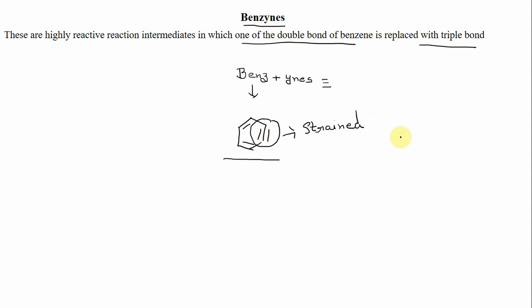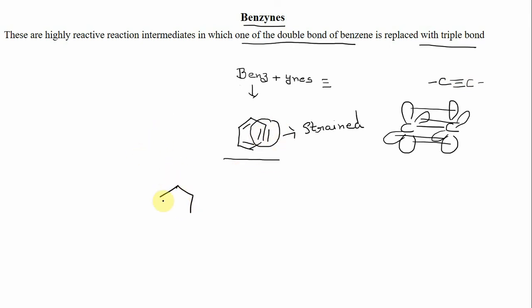Now a normal triple bond in the case of an alkyne is formed by sidewise overlapping between unhybridized p atomic orbitals. So if you have a normal triple bond like this, it is formed by the sidewise overlapping between these unhybridized p atomic orbitals, and the greater the extent of this overlapping, the more stable that particular bond will be. But here, in the case of benzynes, suppose we have it like this.